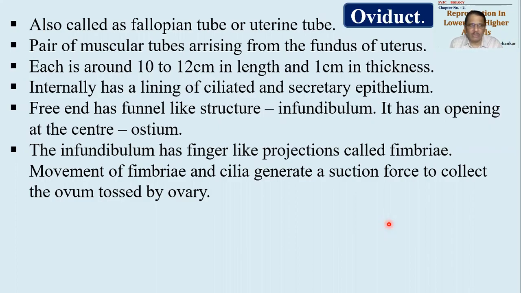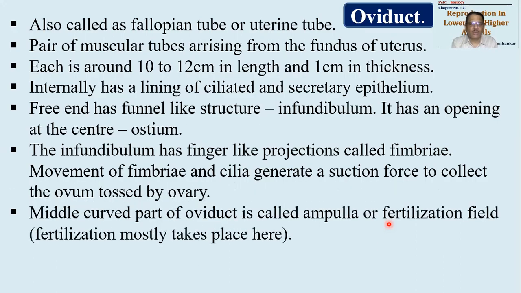During normal times, the infundibulum will remain away from the ovary. But at the time of ovulation, on the 14th day of the menstrual cycle, the oviduct will bend so that the infundibulum will be brought close to the ovaries, so that whenever the ovum is released by either of the ovaries, it will be collected.